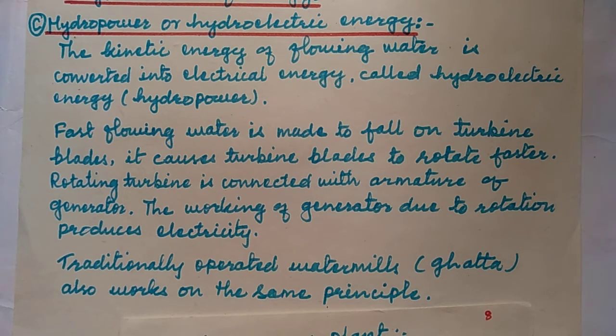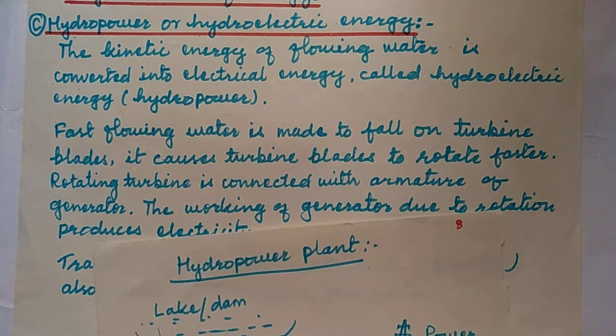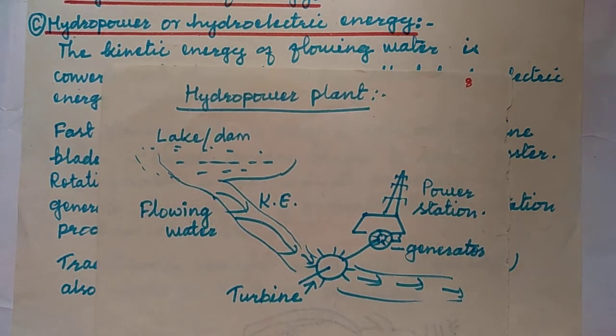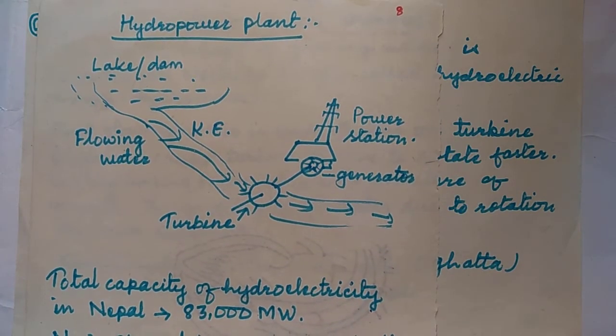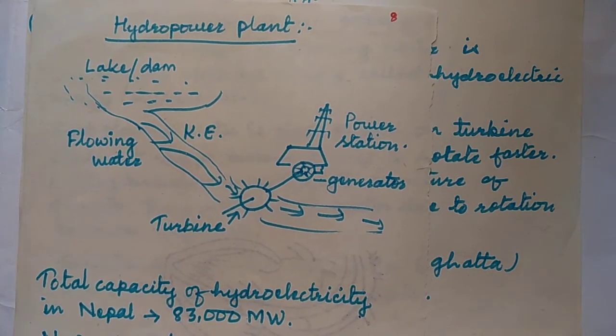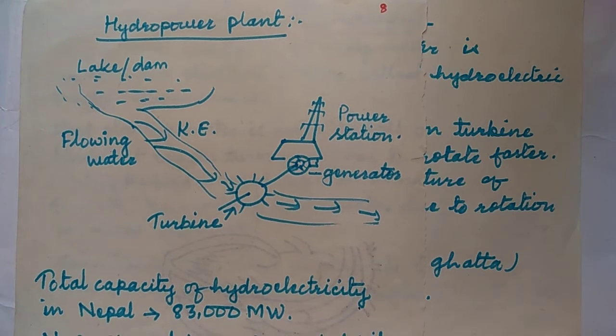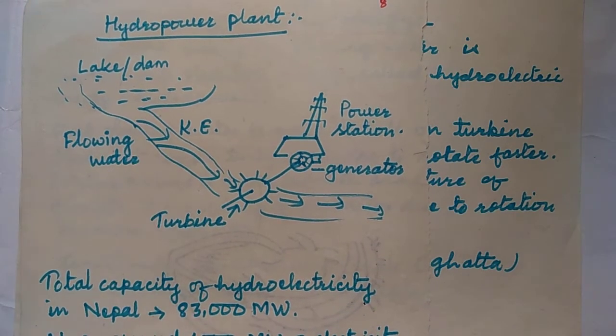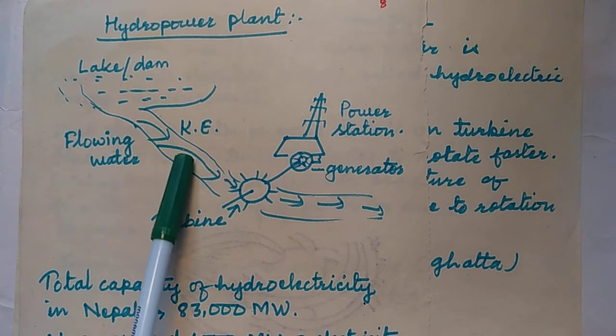Traditionally operated water mills, Gatta, also work on the same principle as hydroelectric energy. In a hydropower plant, the water is collected in a lake, dam or reservoir, then made to fall with great speed.